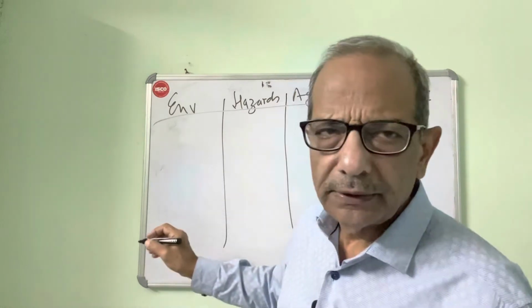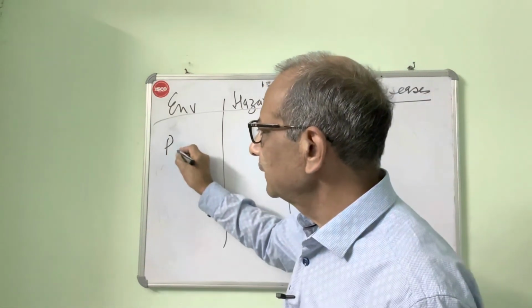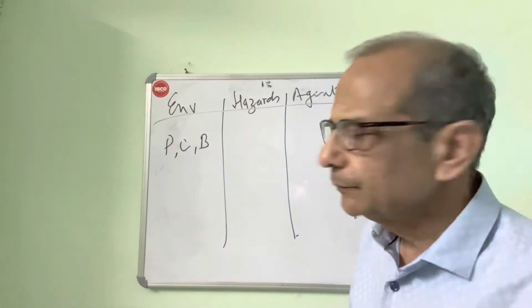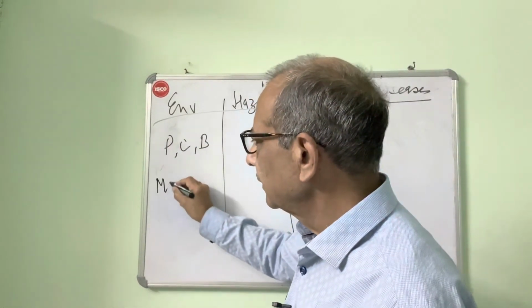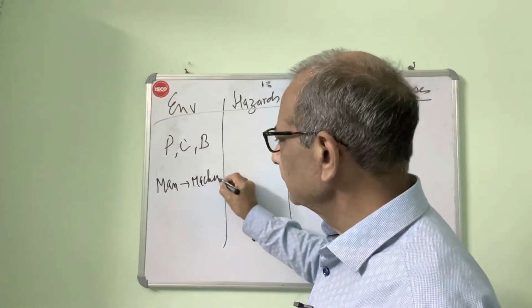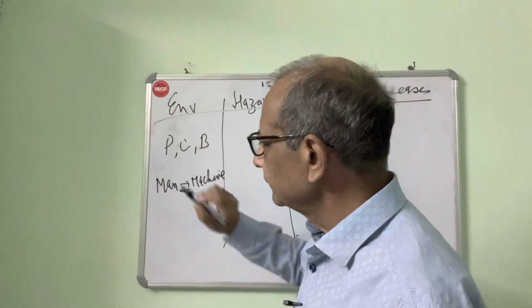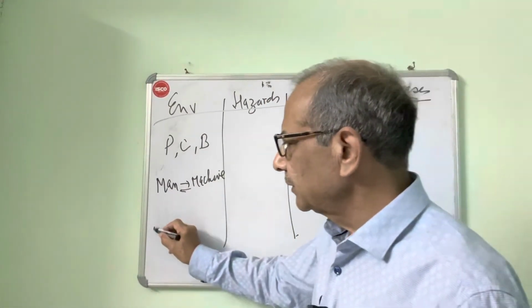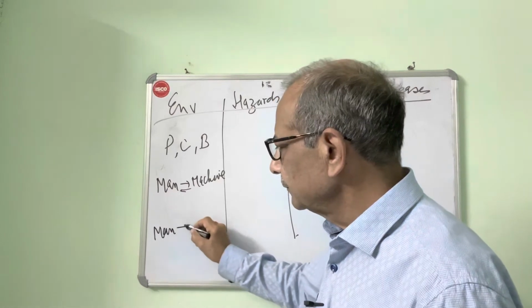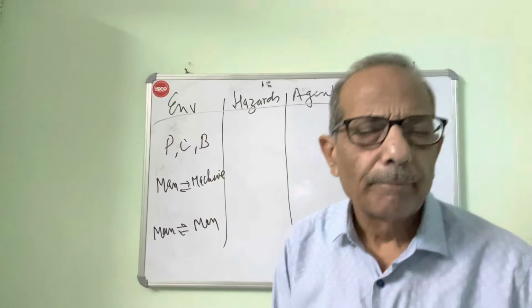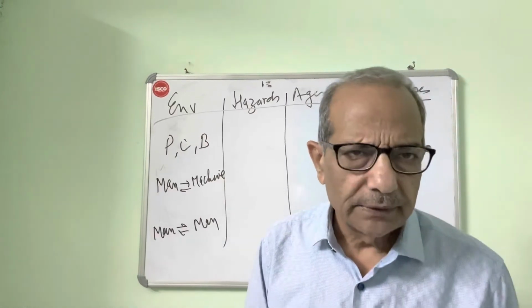Environments are 3. One is physical, chemical and biological environment. The second is man to machine, or we should say machine to man or man to machine, whatever it is. And third is man to man. So environments are 3.